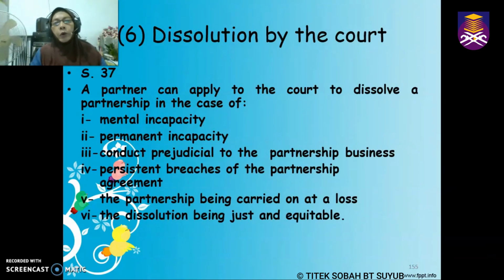Okay, so now we go on with regards to dissolution by court. So a partner can apply to the court to dissolve a partnership in the case of mental incapacity, permanent incapacity, conduct which is prejudicial to the partnership business, or if there is persistent breaches of the partnership agreement, or the partnership is being carried on at a loss, and the dissolution is just and equitable.